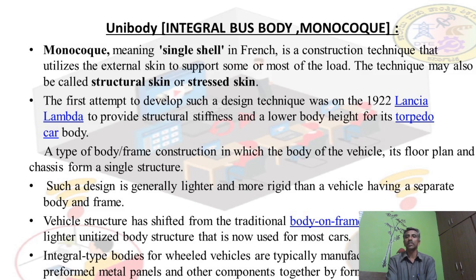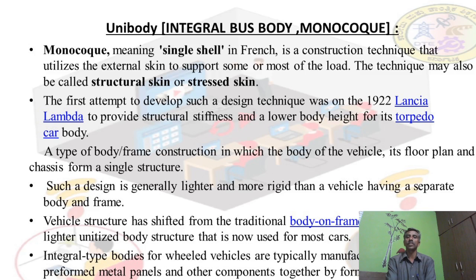It is a construction technique that utilizes the external skin to support some or most of the load. The technique may also be called a structural skin or stressed skin. This type of manufacturing started in the year 1922 with Lancia. The Lancia Lambda was the first attempt to develop such a design technique, to provide structural stiffness and lower body height for its torpedo car. For the car, they first started manufacturing like this.